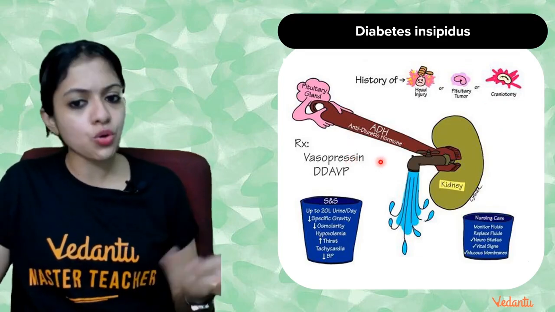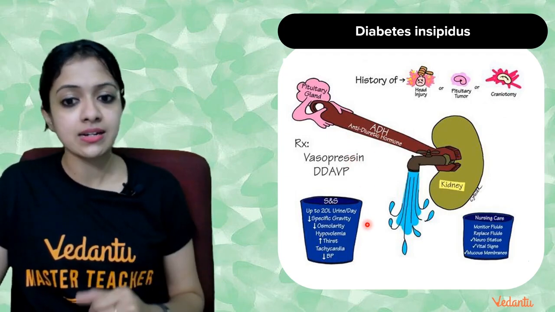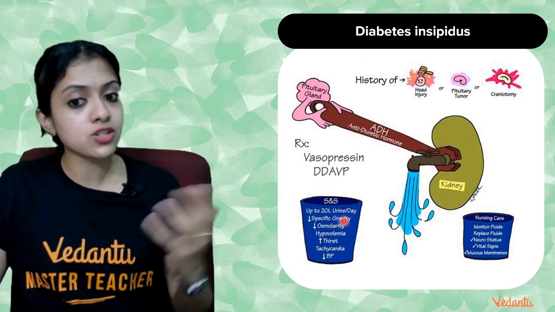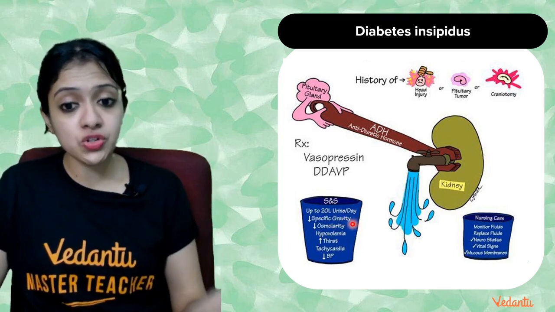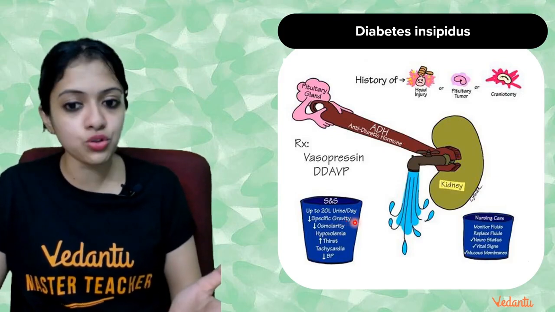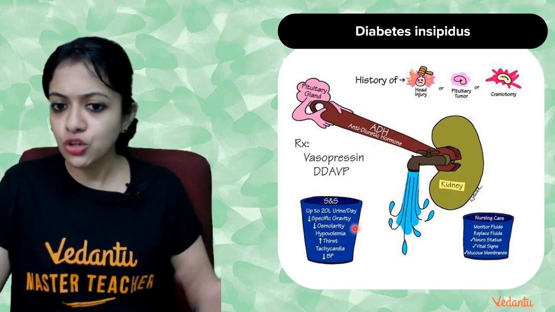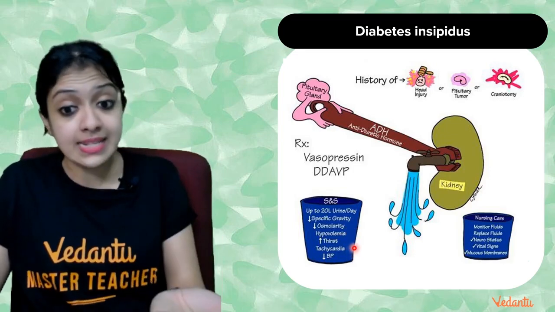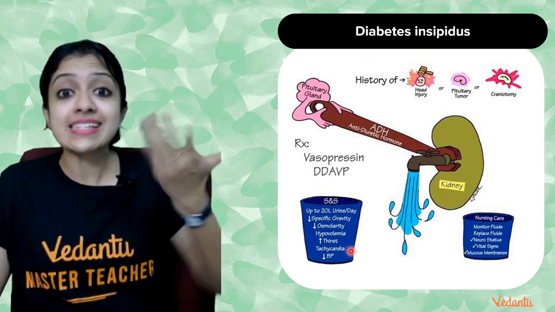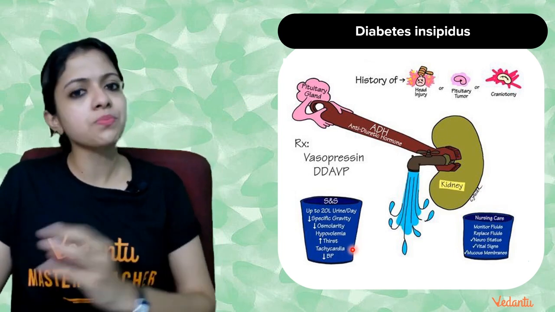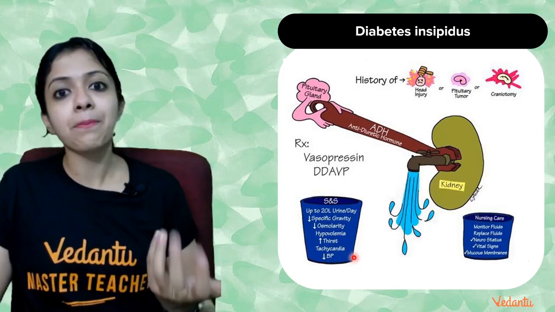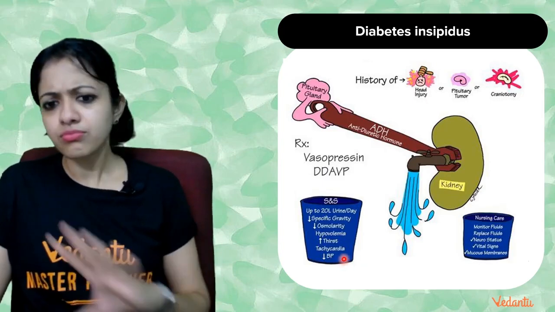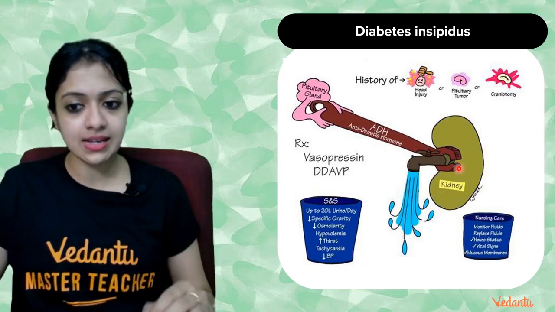So vasopressin hormones will have to be administered, and the signs and symptoms would be whatever is mentioned in this bucket. For example, the patient would produce up to 20 liters of urine per day. Specific gravity of the urine would be lowered, osmolarity would be lowered, and all such symptoms can be seen. As I said, excessive thirst can be seen. Although the patient might have had a lot of fluids, the patient might end up feeling thirsty. Lowered blood pressure, and so on. All of these are signs and symptoms of this disease.